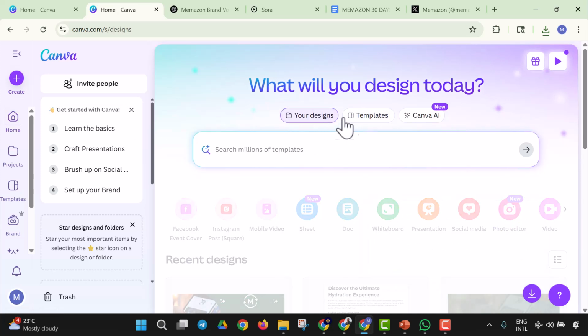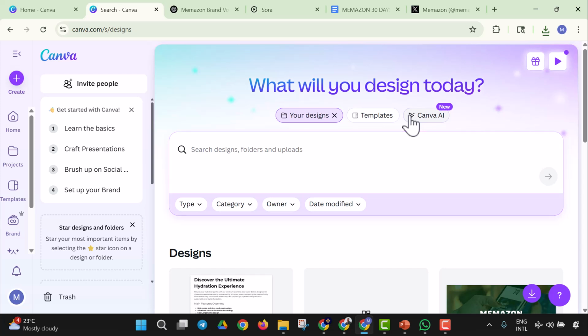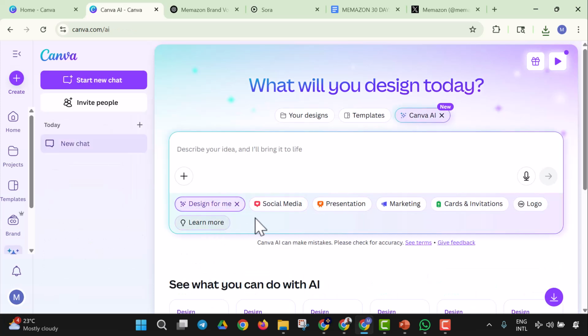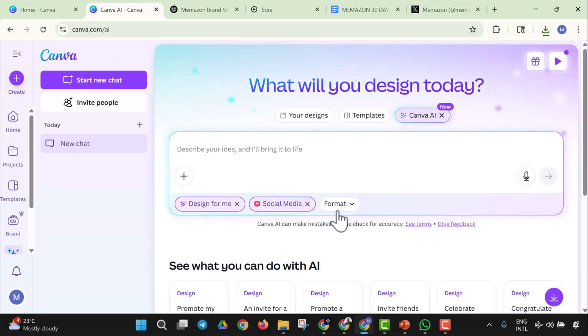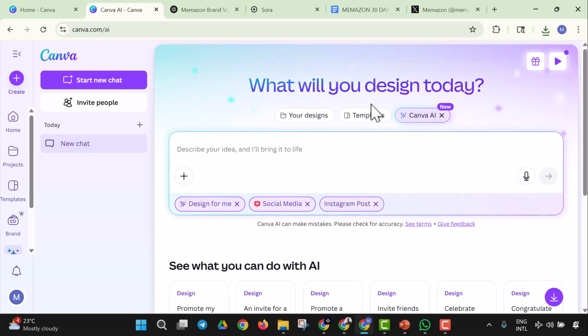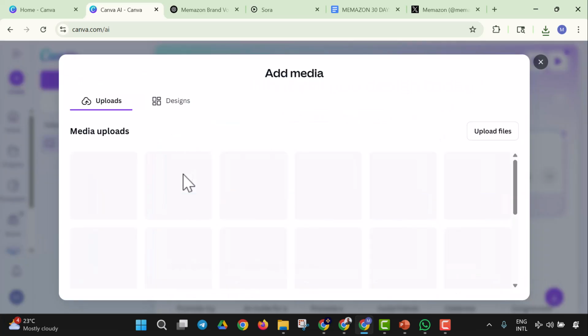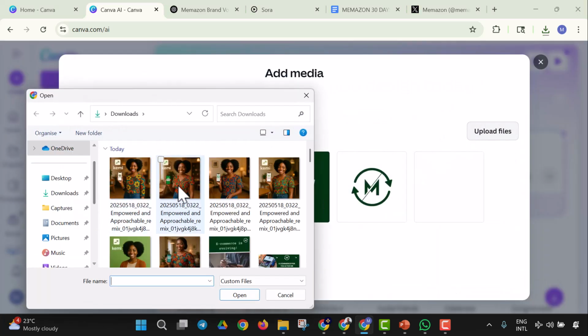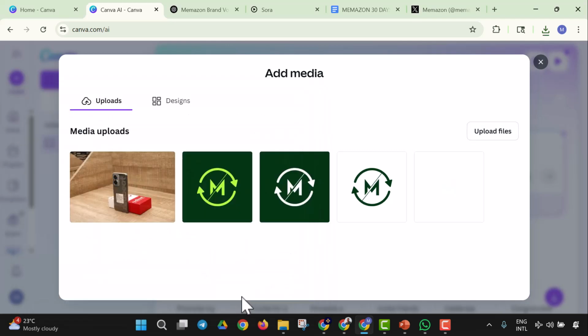So let's say we have Canva AI right here, and let's see if we could use it to make a design. So I'll say design for me, and it's going to be a social media design, and we are going to have the Instagram post. Yes, we're going to use Instagram post this time around. Then I'm going to bring in the Kemi image. Of course, I'm going to upload files and bring in the Kemi image, the plain image of her in Ankara that I did from Sora.